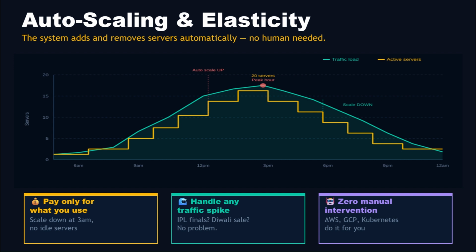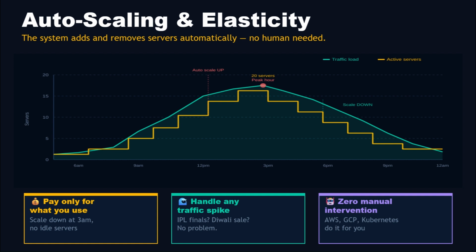Look at this traffic pattern. Morning is light, then 9 am hits. People open Instagram, Twitter, shopping apps on their way to work. Traffic spikes. The system adds servers. By evening, peak, maybe 20 servers running. Midnight, traffic falls. Servers scale back to 3. You pay only for what you use, not for 20 servers running idle at 3 am.